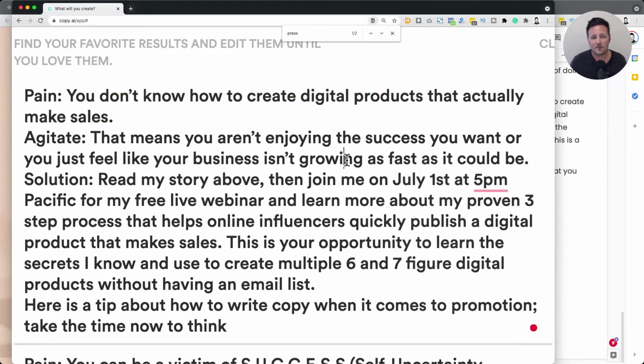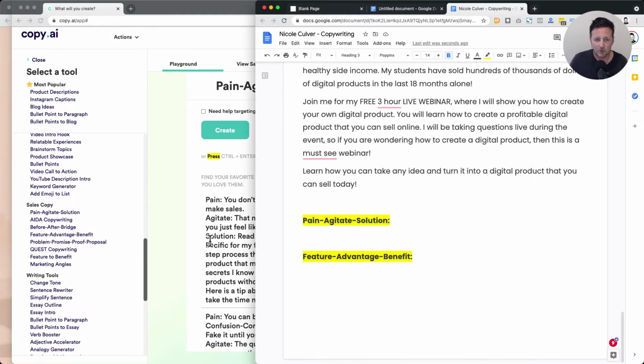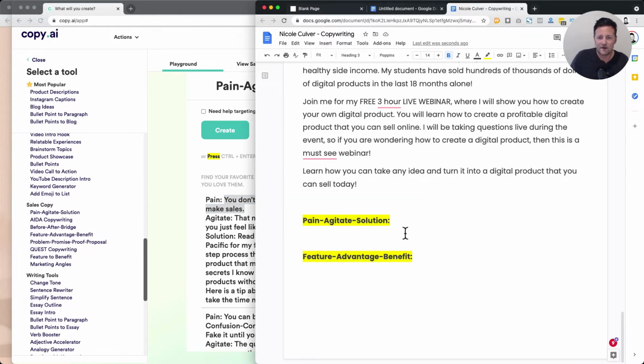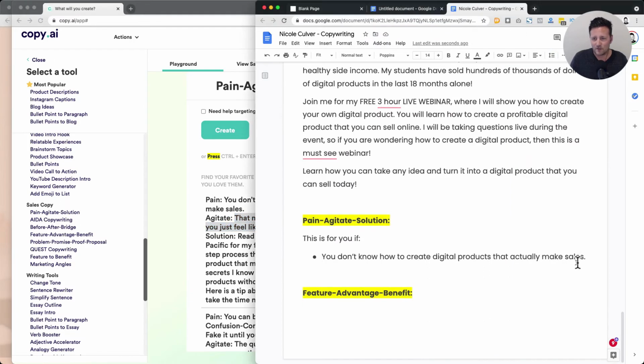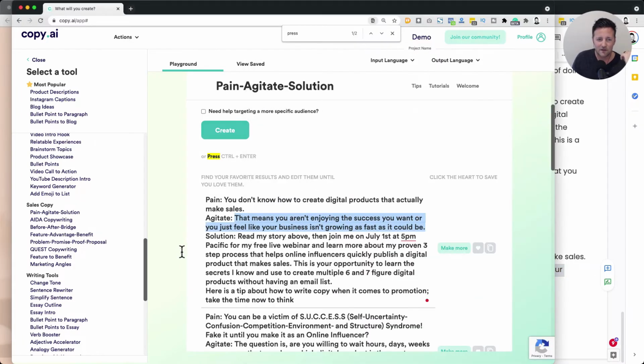So this might be, sorry, let me zoom out. There we go. So this might be a way to start breaking down some bullet points. I would pull stuff out of here and say, this is for you if, maybe I'll make the bullet point, bingo, nailed it. You aren't enjoying, so I can just spin that off. That's a really good point. So we just pulled out immediately. I got all these bullet points in 2 seconds.